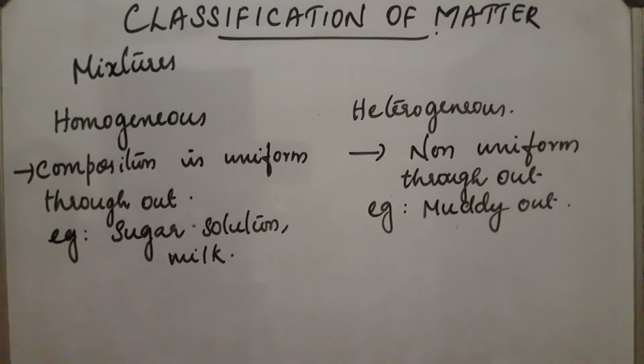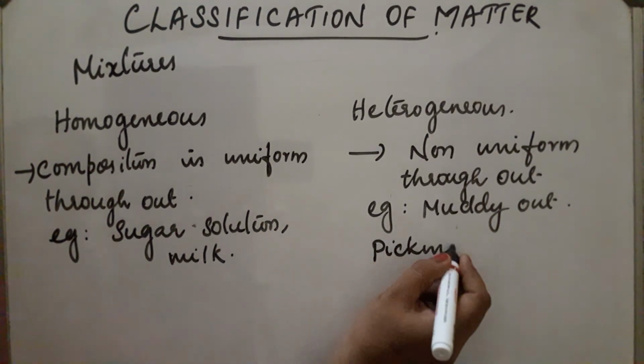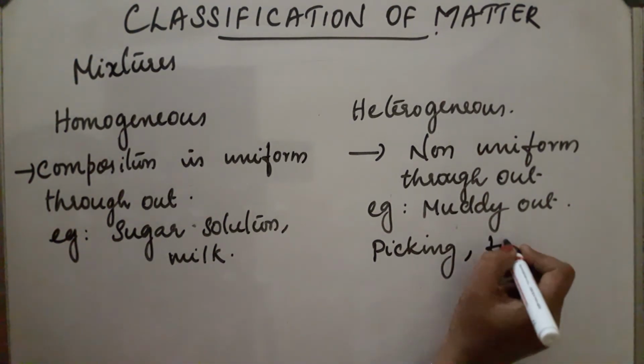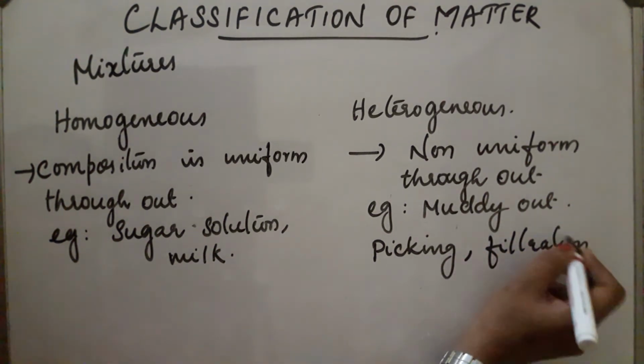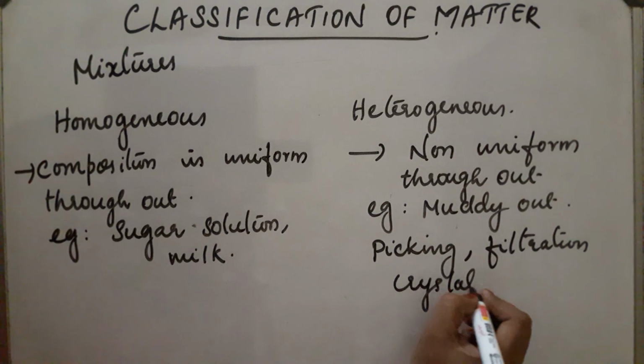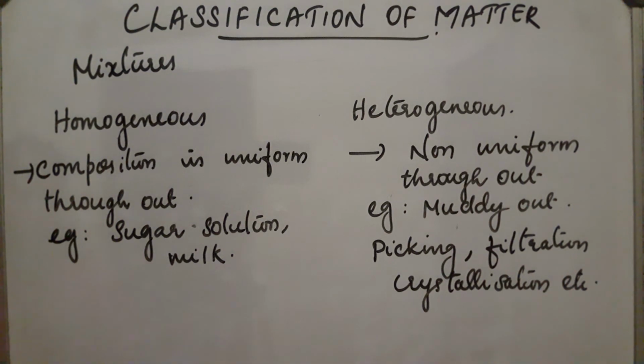And these heterogeneous mixtures can be separated by using different methods. Which are they? Picking. If it is observed, it can be picked. Another method is filtration. Then another method, crystallization, etc. These are different methods for the separation of heterogeneous mixtures.